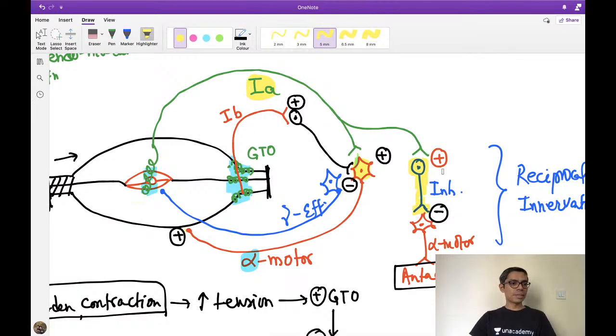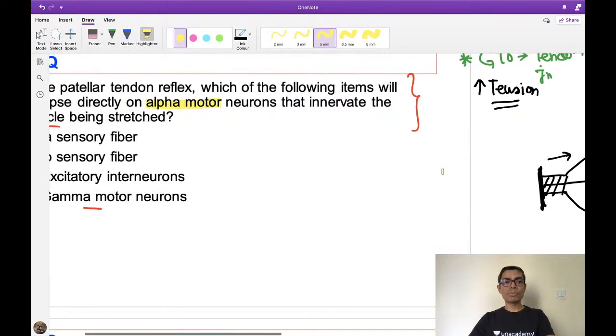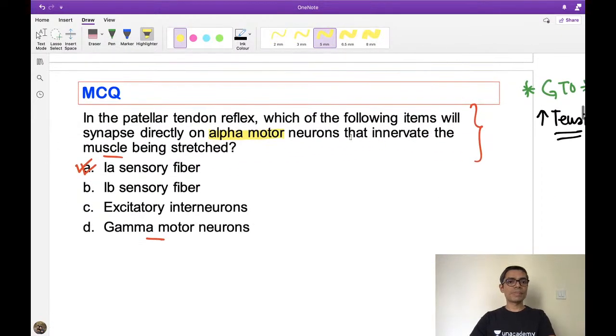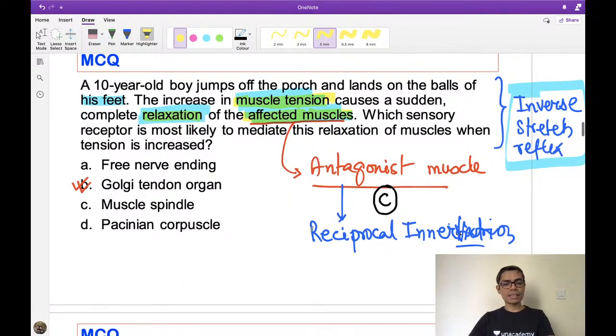Everybody, just give me a thumbs up whether you understood this or not, or if it requires repetition, I'll tell you the same thing again. If you don't understand, please go through the video once again, you will understand it. There is no problem. Okay, Haris, very good. Thank you so much. So this is the pathway you should remember. Just keep this diagram in front of you, and many questions will be answered. If I ask about antagonist muscle relaxation, then the pathway is reciprocal innervation.